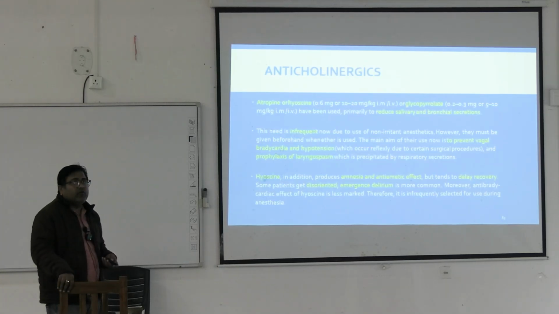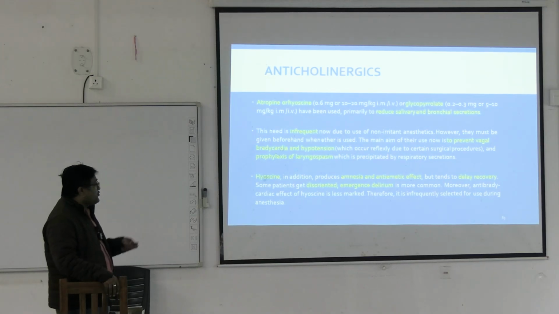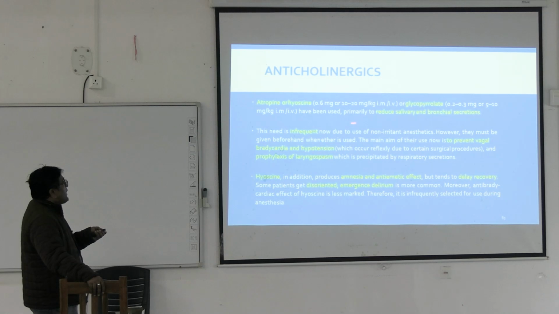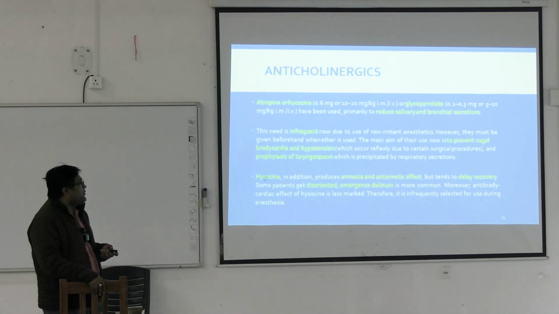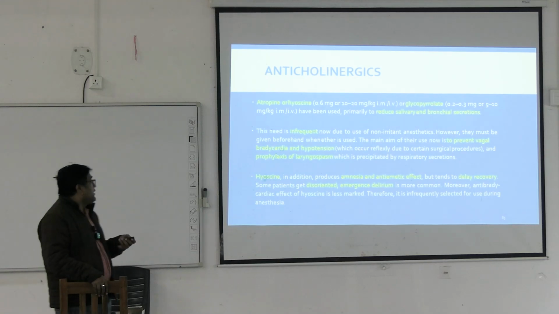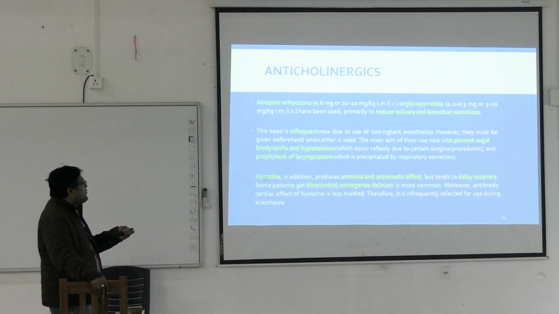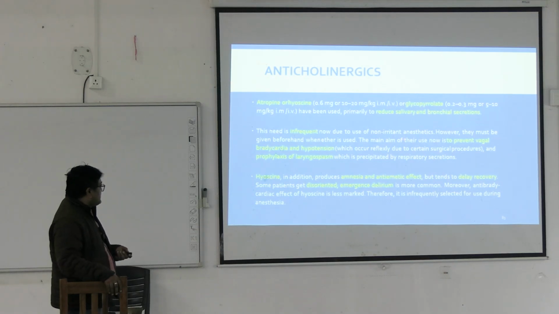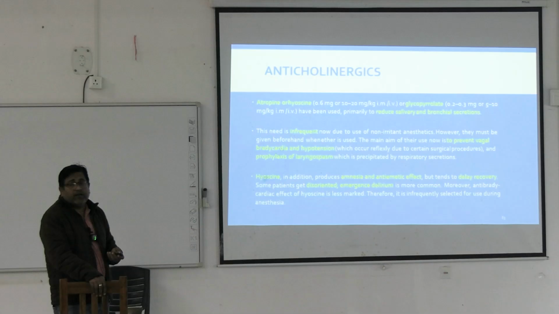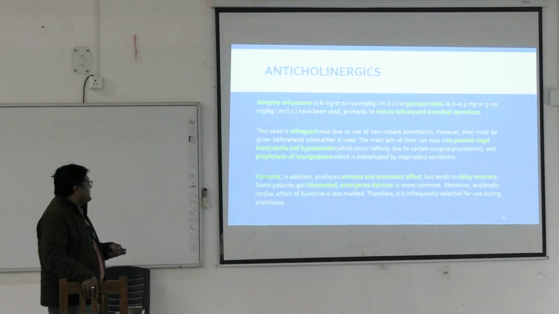Now coming to anticholinergics. Anticholinergics like atropine or hyoscine or glycopyrrolate are used. They have been used primarily to reduce respiratory secretion. Now the need is infrequent nowadays because of use of non-irritant anesthetics. The main aim of their use is to prevent vagal bradycardia and hypotension.